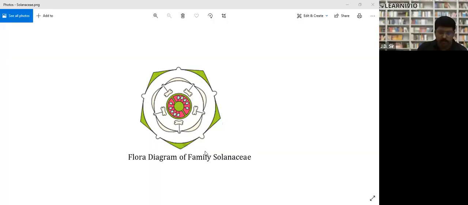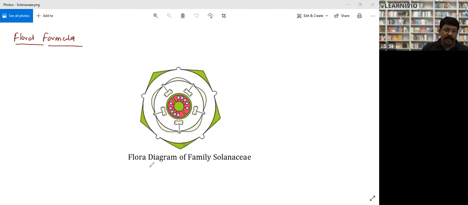Look, this is actually the floral diagram of Solanaceae. Again, what is this and how we interpret it, I will explain for you. So in the Solanaceae family, there is a floral formula. So what is floral formula? Let me write it down.